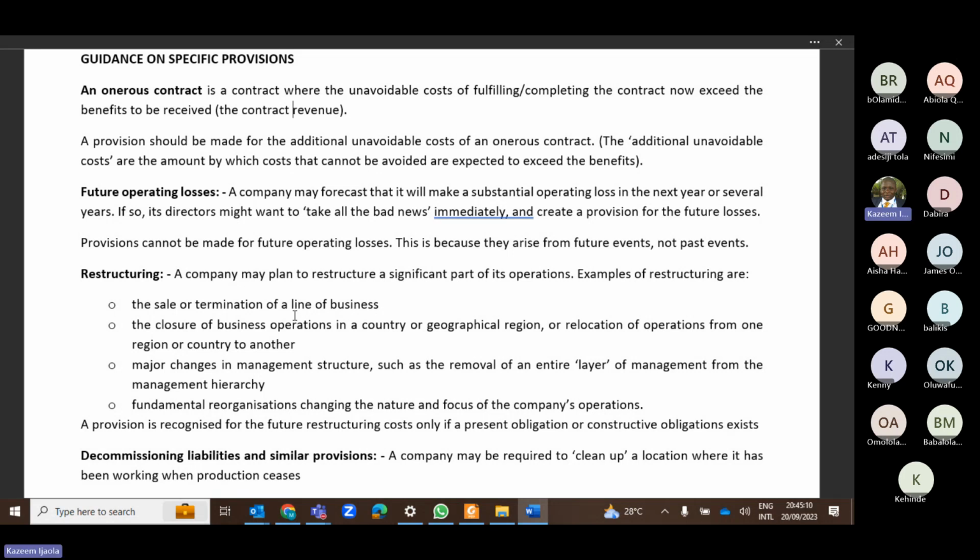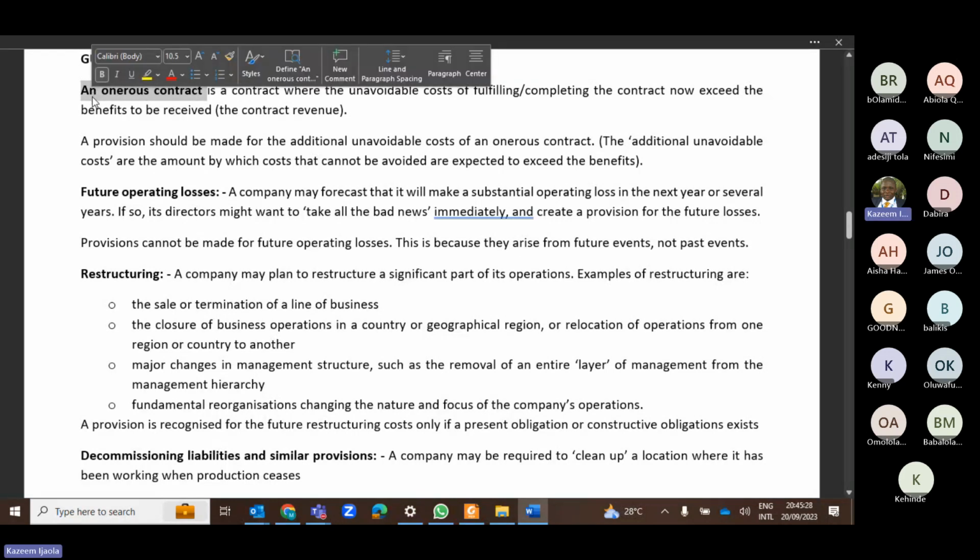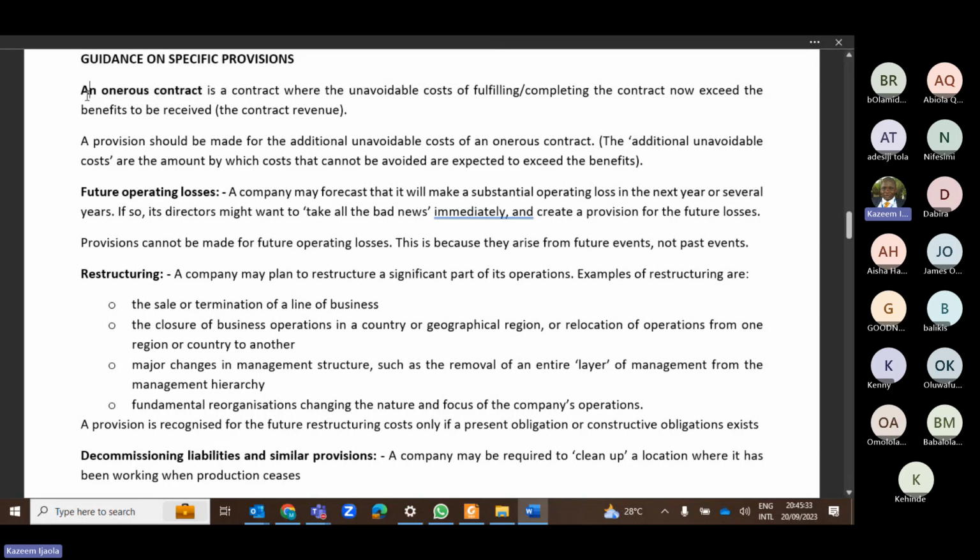Guidance on specific provisions. The first one is onerous contract, however you want to pronounce it. I normally refer to it as a bad market.